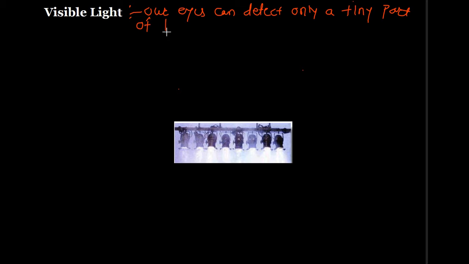Next one is visible light. Our eyes can detect only a tiny part of the electromagnetic spectrum, which is called visible light.